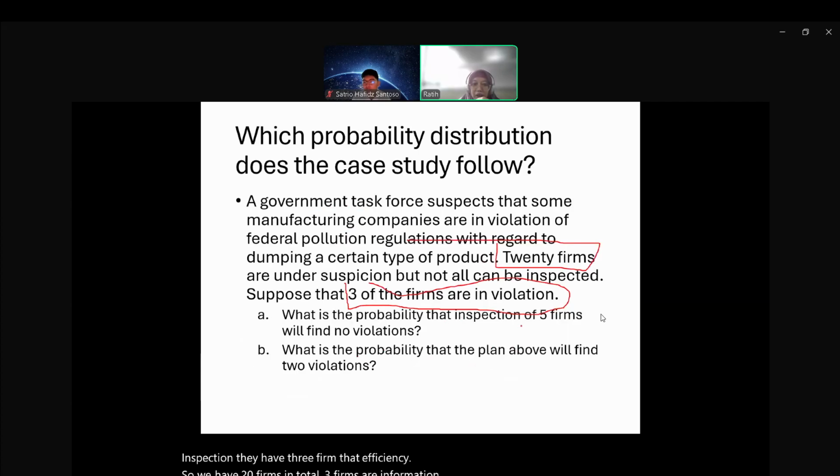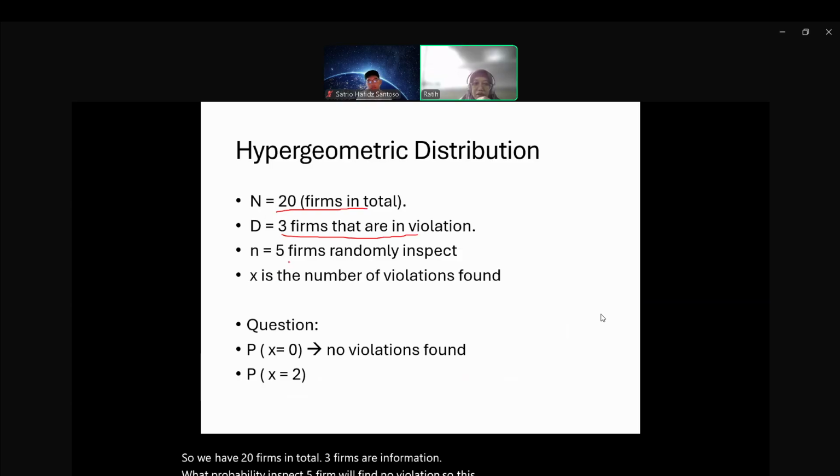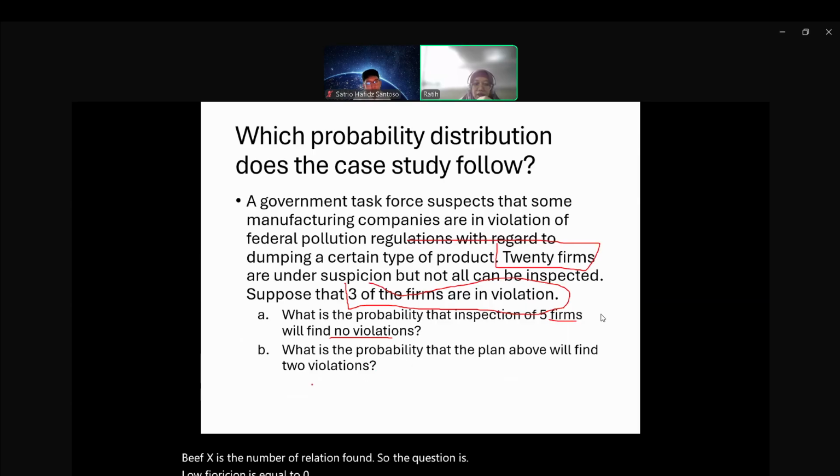What is the probability that inspecting 5 firms will find no violation? So this is about the sample. X is the number of violations found. So the question is, no violation is equal to 0, and for part B it is for 2 violations.